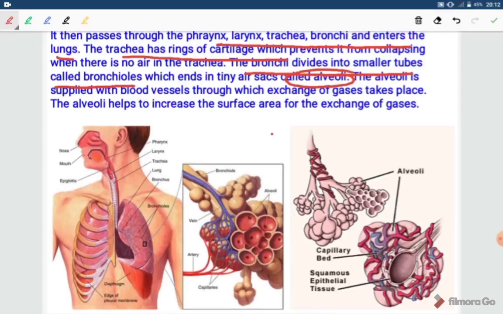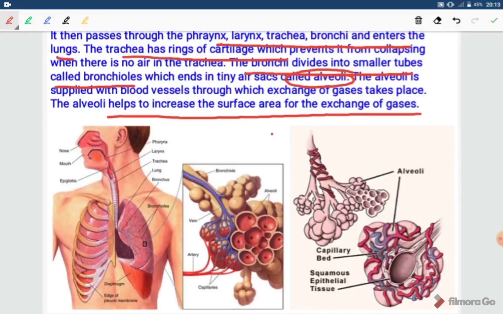The alveoli are supplied with blood vessels through which exchange of gases takes place, and the alveoli help to increase the surface area for exchange of gases. So, alveoli can be compared with the villi present in our alimentary canal, especially in the small intestine and large intestine.